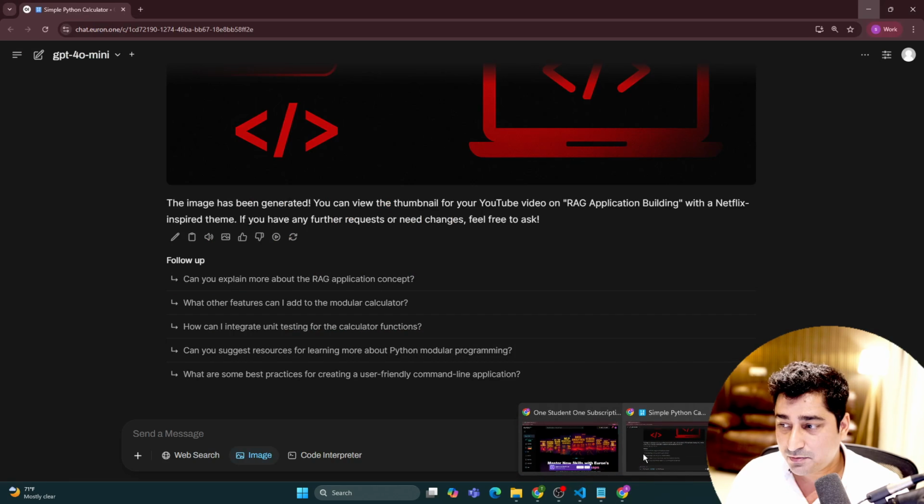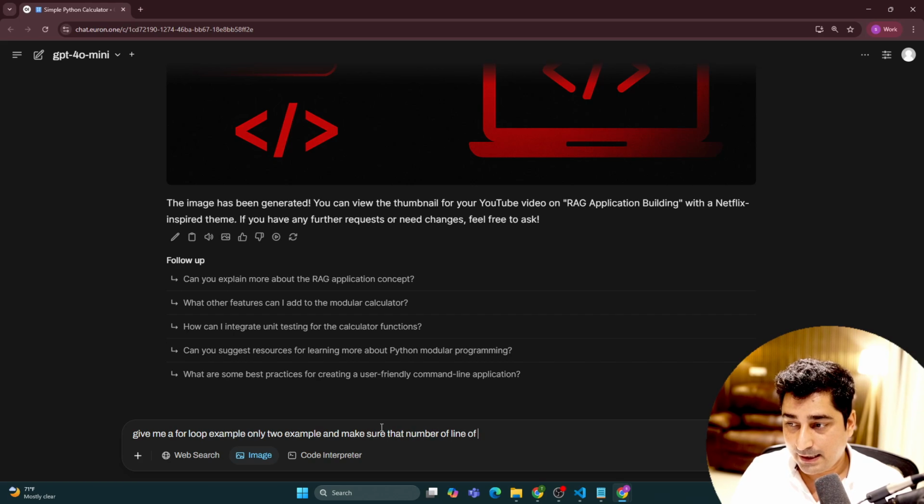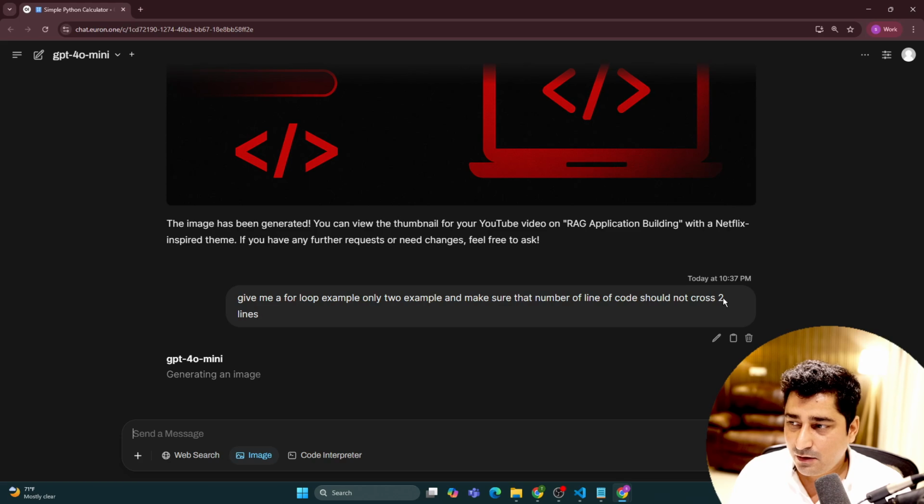I can just try to use maybe a new chat, and I can try to ask this question. So give me a for loop example, only two examples, and make sure that the number of lines of code should not cross 2 lines. Yeah. So I have clearly mentioned that, okay, fine, so only in this manner I'm expecting the output. So this is called output format instruction.